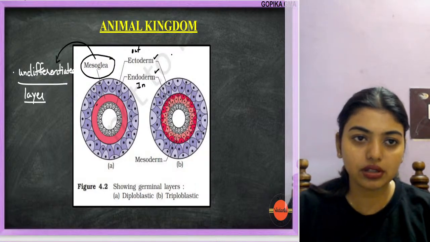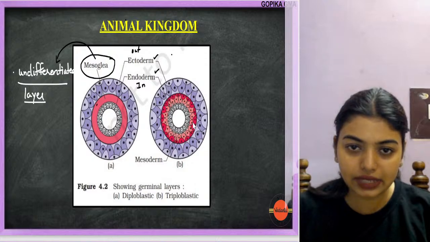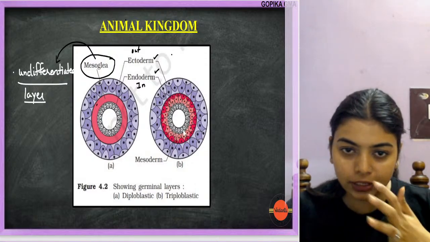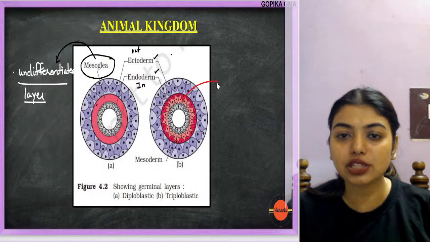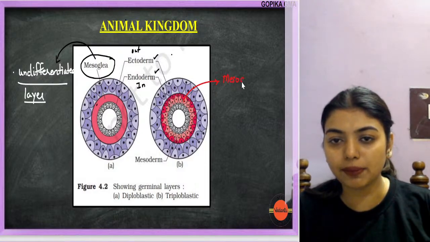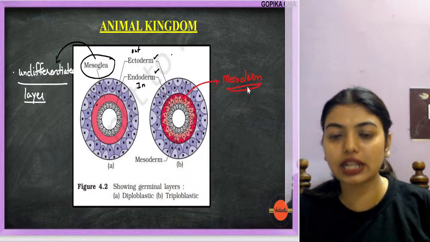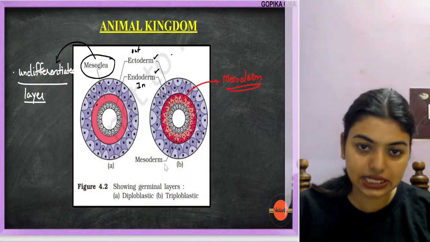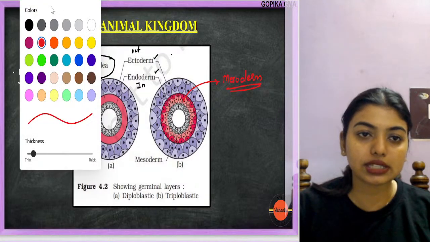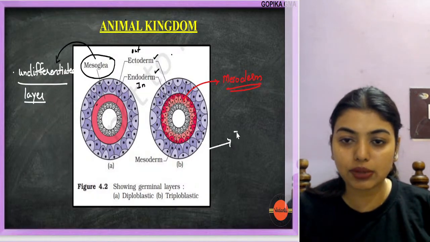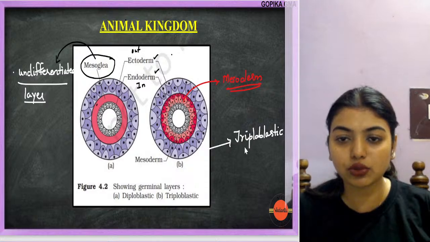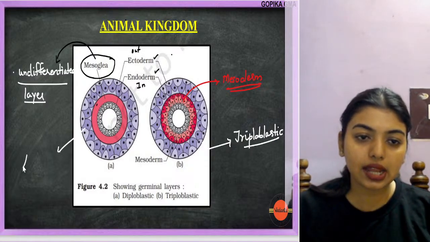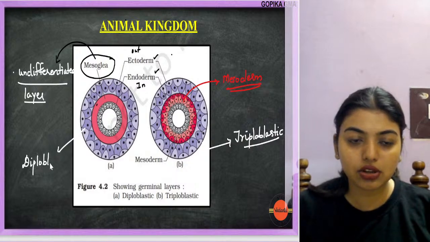Now here, look here. Here you have ectoderm, and the same way here you have endoderm. In between, can you see a beautiful differentiated layer, which I will call mesoderm. The organism which has this kind of setup is called triploblastic. I have not missed even one diagram of NCERT, so all you have to do is stick to this teaching, and you will be able to ace your biology exam, especially zoology.